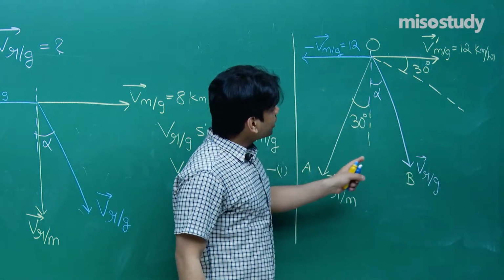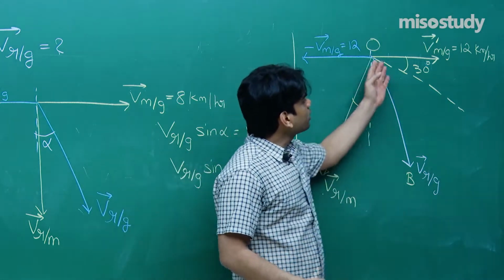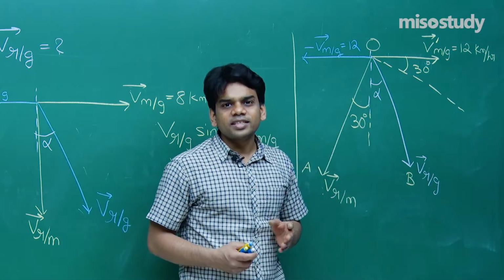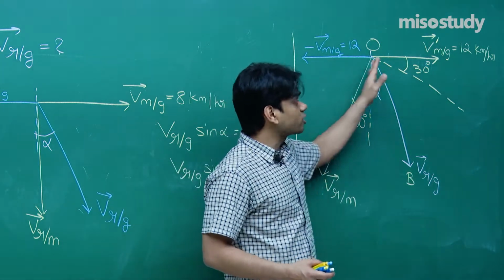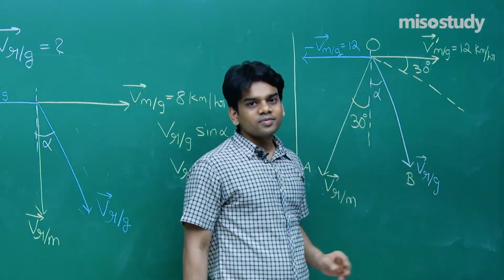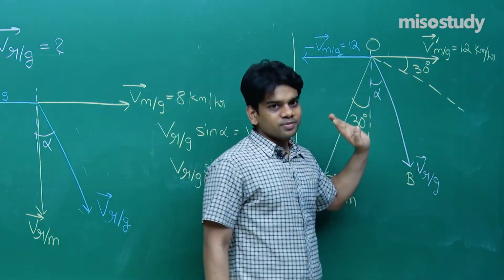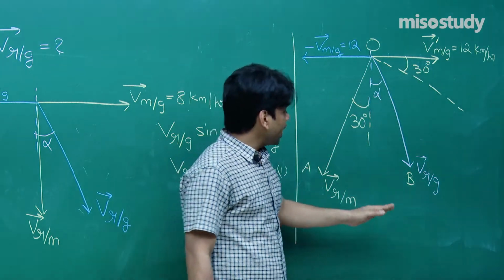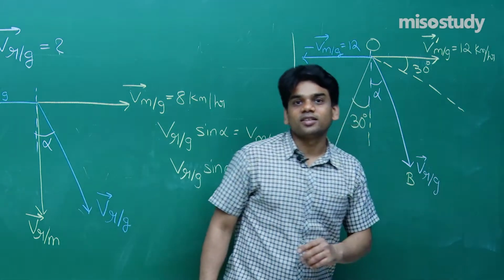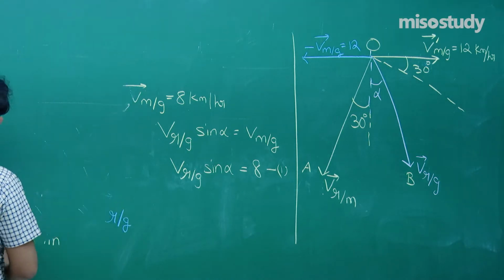The component of this vector along this line should be equal to the component of this vector along this line. So I'm going to write that equation. Take note till here, I will start writing the equation at the other end. Now I hope that you would have understood what we have to do in the next part.